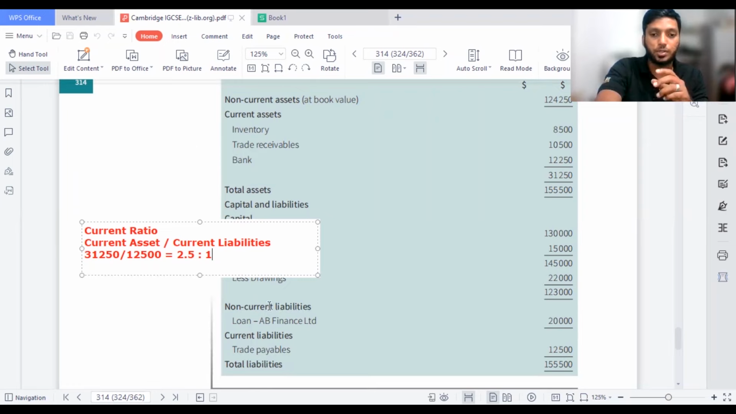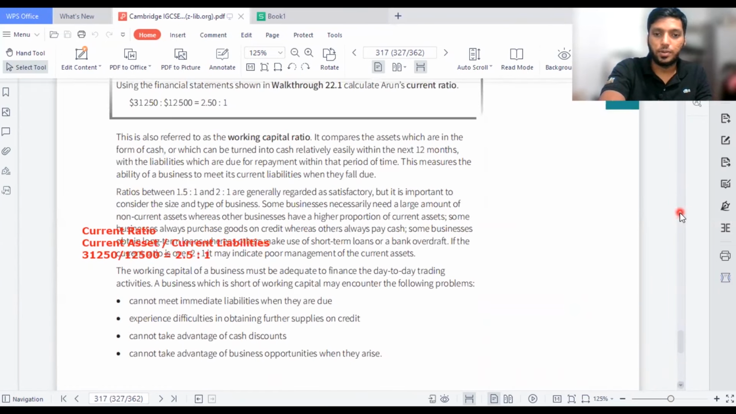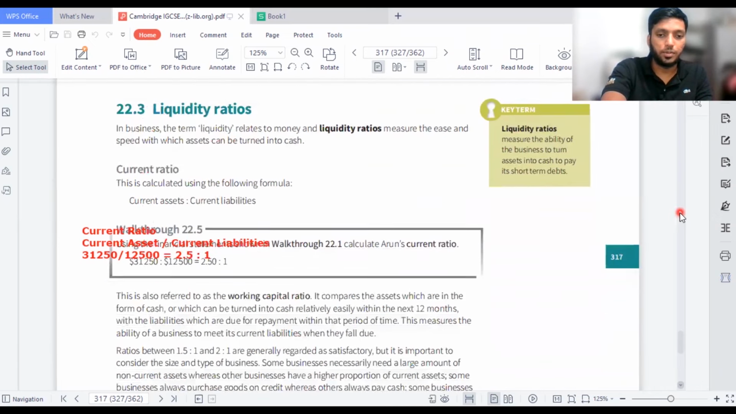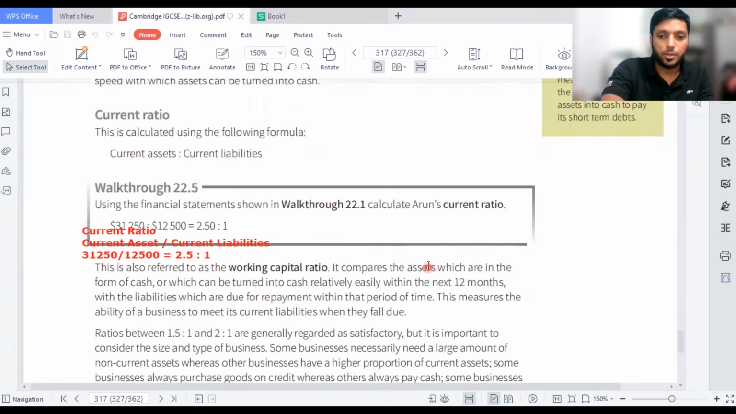So moving on to the next part of the content, they have given certain definitions of current ratio. Let me read it for your understanding. This is also referred to as working capital ratio. So another term for current ratio is working capital ratio. It compares the assets which are in the form of cash, or which can be turned into cash relatively easily within 12 months, with the liabilities which are due for repayment within the period of time. This measures the ability of a business to meet its current liabilities when they fall due.